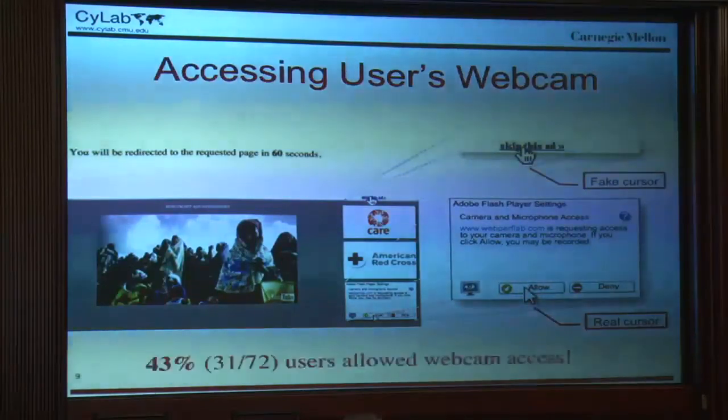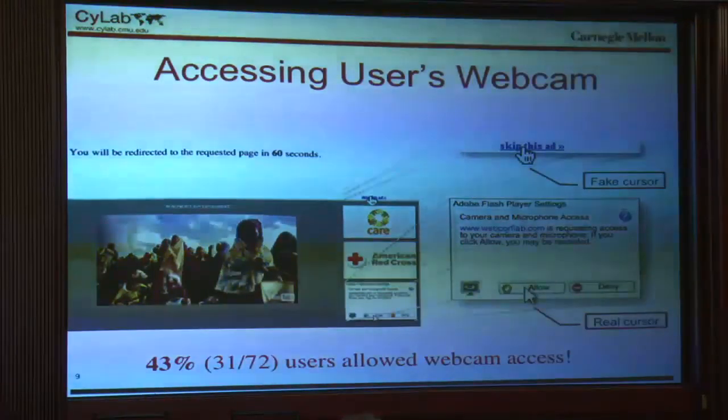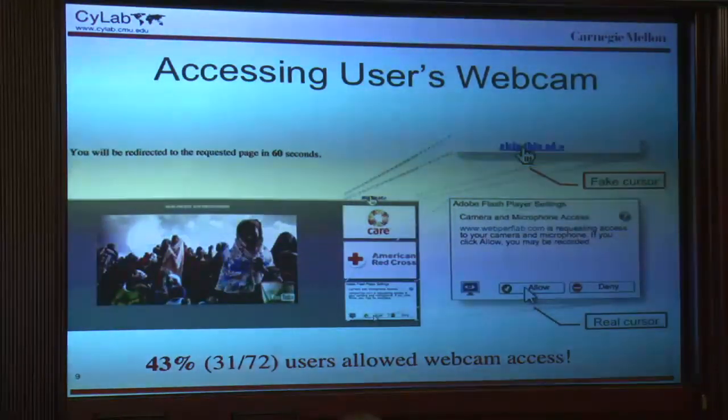So this is an attack that we discovered, and we ran a study with Amazon Mechanical Turk where we found that about 43% of users that were presented with this ad attempted to skip it and turn on their webcam.